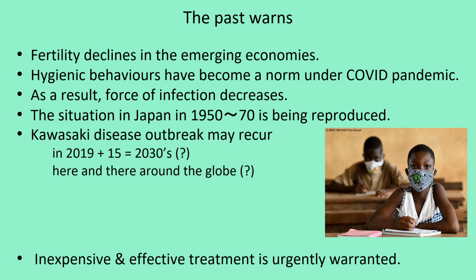Fertility rates are decreasing in emerging economies. Furthermore, many countries suddenly became hygienic due to the COVID outbreak. Consequently, force of infection of microbes is waning. This is a repeat of the situation in Japan from the 1950s to the 1970s. Therefore, Kawasaki disease may break out sporadically in many different places on the globe.